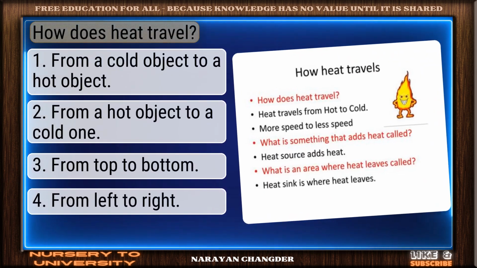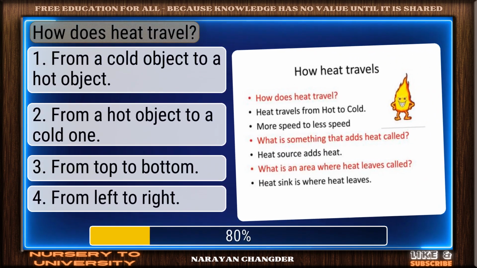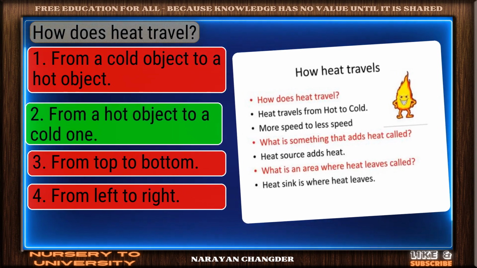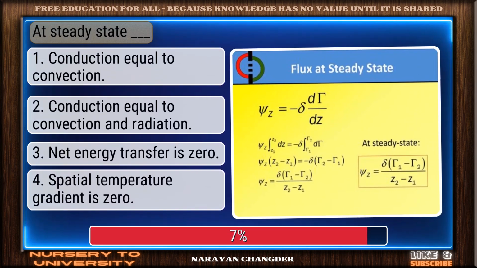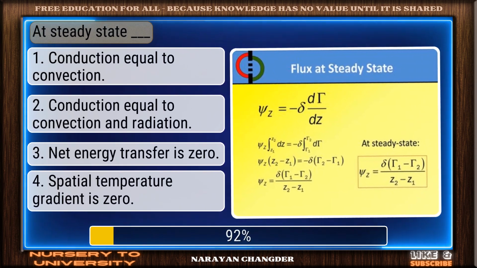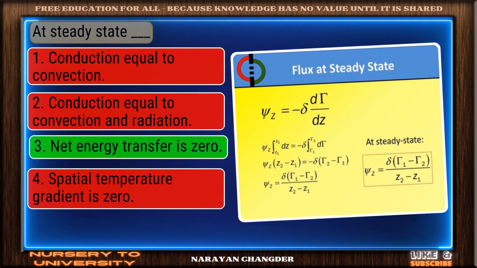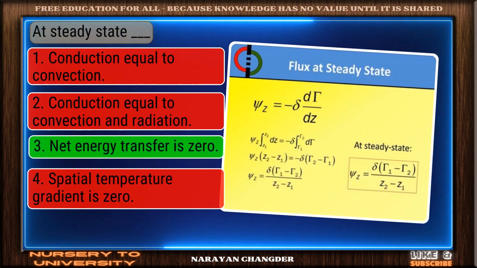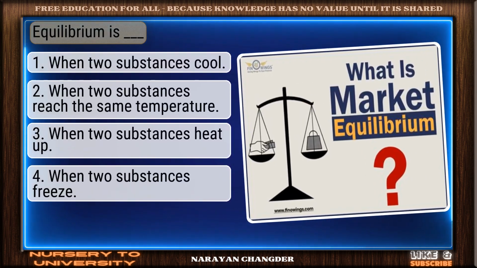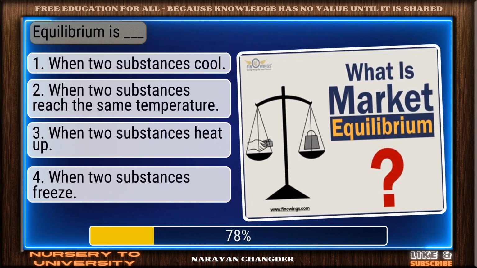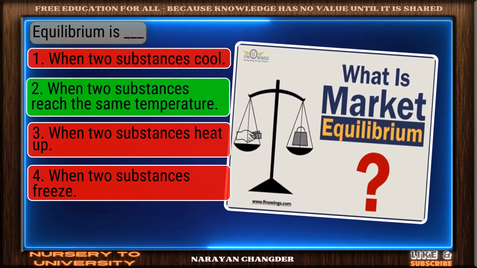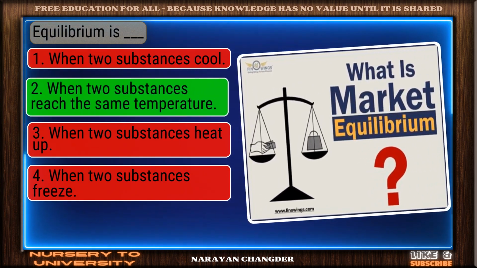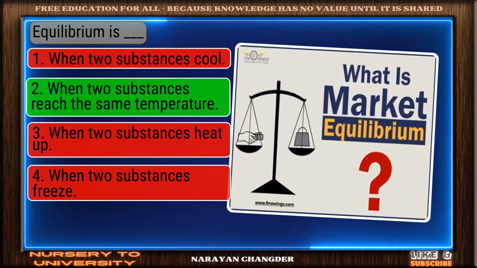How does heat travel? Bravo. From a hot object to a cold one is the answer. At steady state dash. Good job. Your answer, net energy transfer is 0, works well here. Equilibrium is dash. Sharp thinking. When two substances reach the same temperature is the right choice.